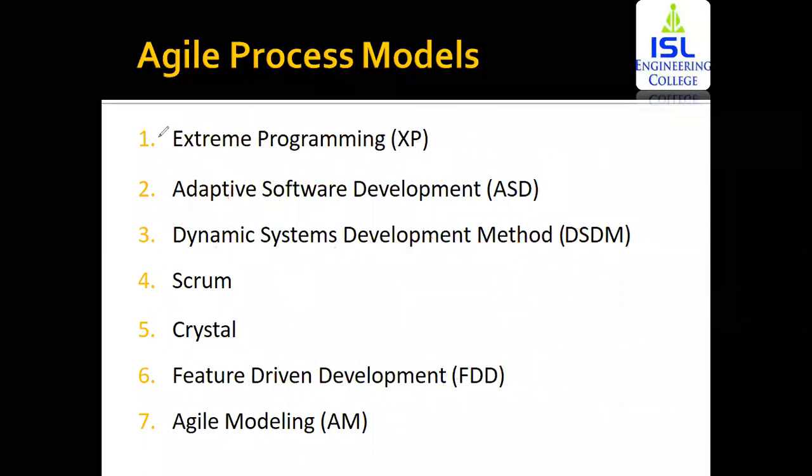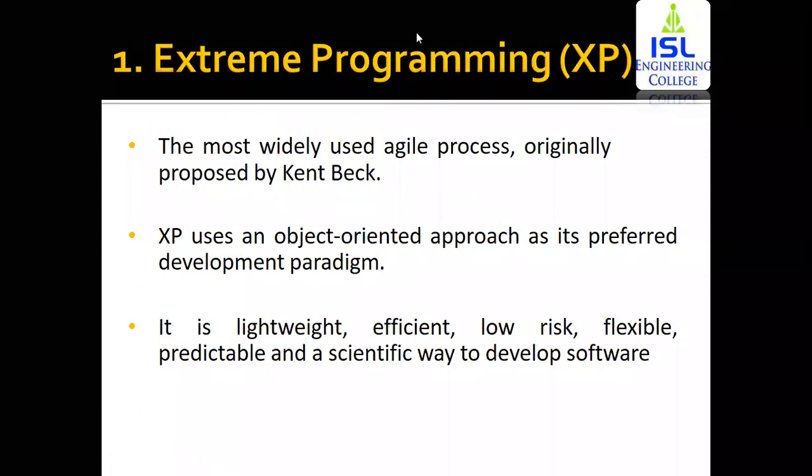Now the different agile process models, there are 7 models that we are going to study within the software engineering syllabus. The first model is extreme programming. This extreme programming model, the short form is XP. From extreme you're taking the X, and from programming the P. This is extreme programming. This extreme programming model is the most widely used agile model. That is, many technologies that you're developing are going to follow extreme programming. This model was designed by Kent Beck. This particular person has designed this extreme programming model.